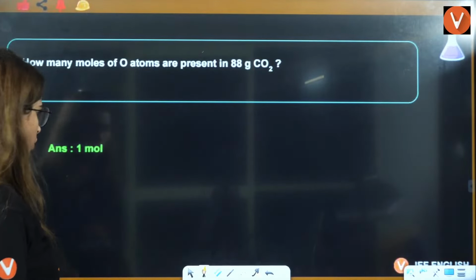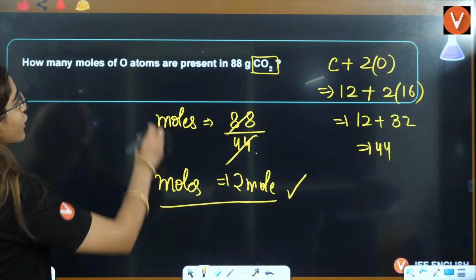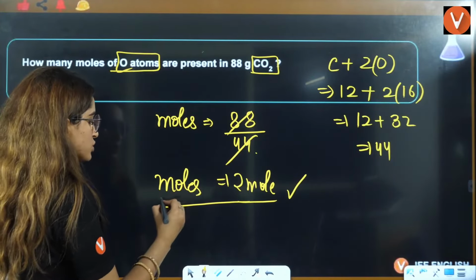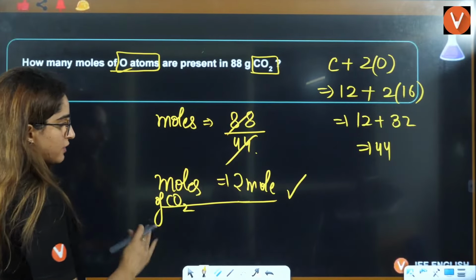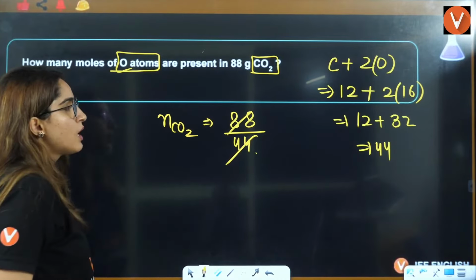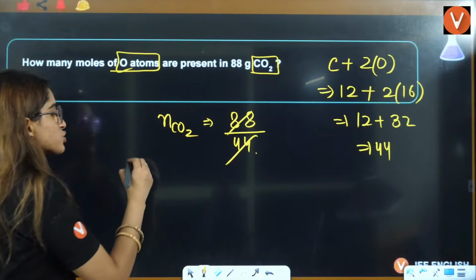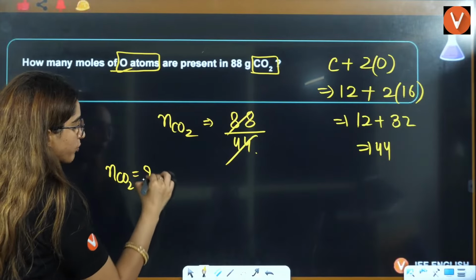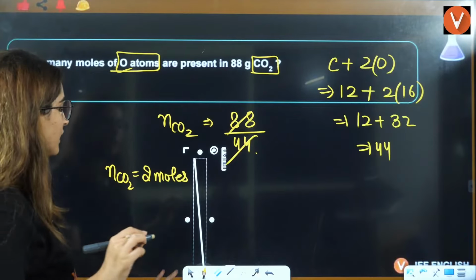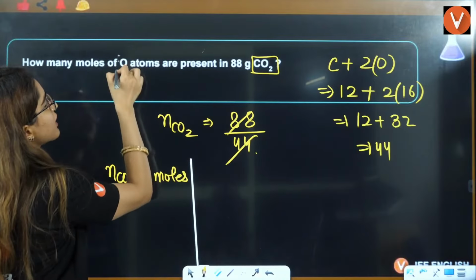Now, how many moles of oxygen atoms? They are asking you the oxygen atoms here. This is basically moles of carbon dioxide. I'll just write it here. This is moles of CO2, because we have given mass of CO2 by molar mass of CO2. So the number of moles of CO2 will come out to be 2 moles, right? But they are not asking you the moles of CO2. They are asking you the moles of oxygen atom.